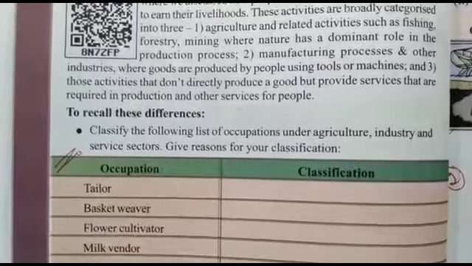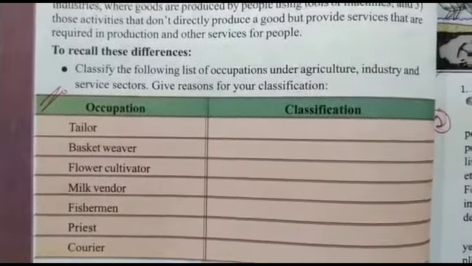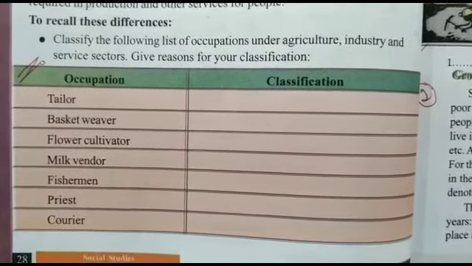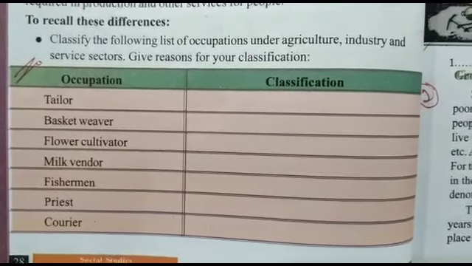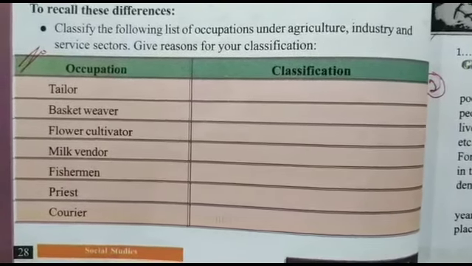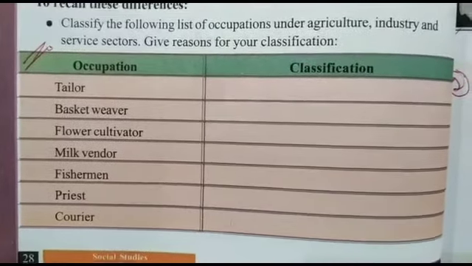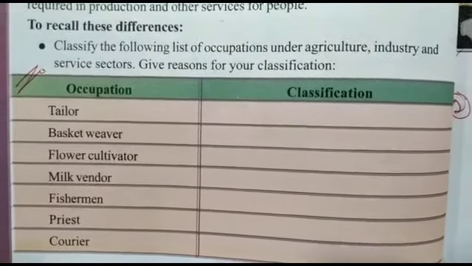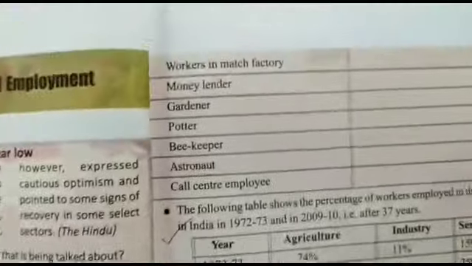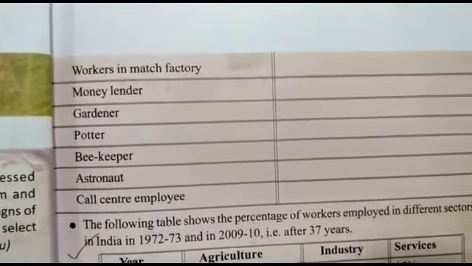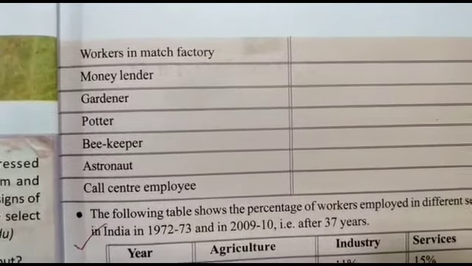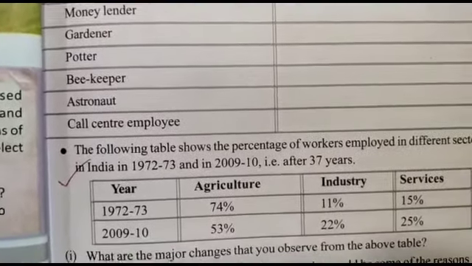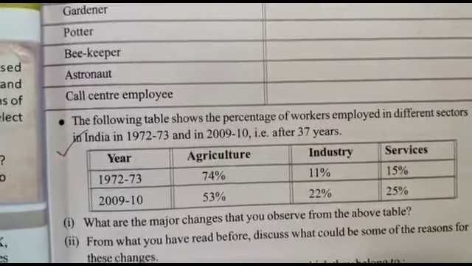For example, we can see a table given to us with different kinds of occupations and classification of sectors. Tailor, service sector. Basket weaver, secondary sector. Flower cultivator, primary sector. Milk vendor, service sector. Fisherman, primary sector. Priest, service sector. Courier, service sector. Workers in the match factory, secondary sector. Money lender, service sector. Gardener, primary sector. Porter, primary sector. Beekeeper, primary sector. Attendant, service sector. Call center employee, service sector.